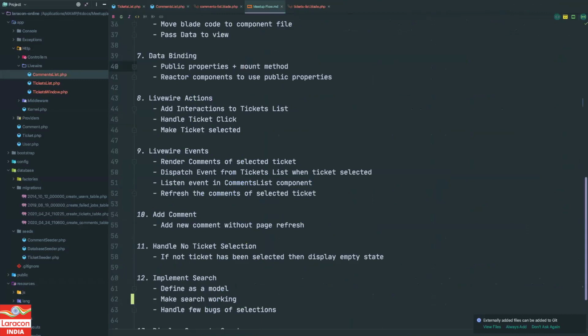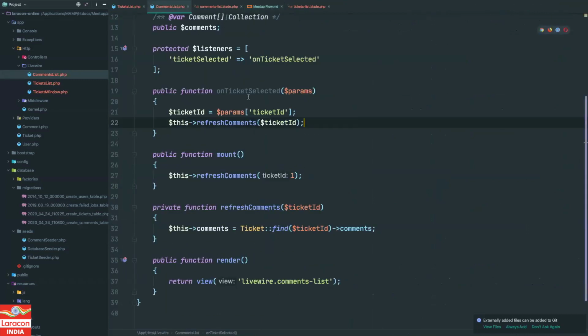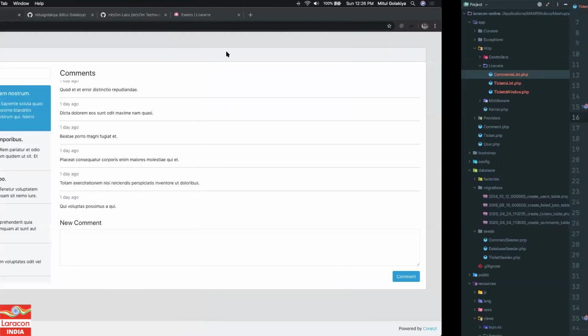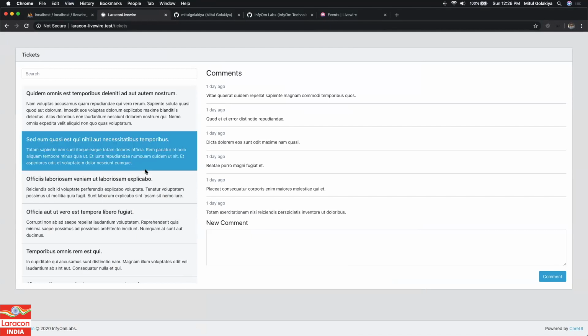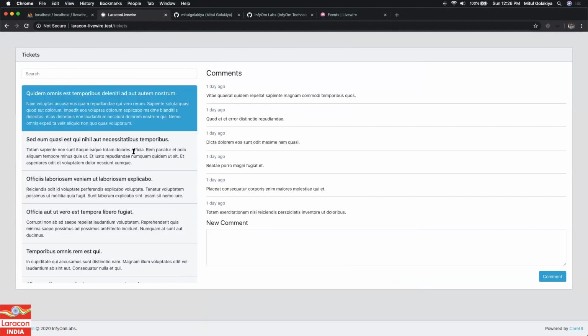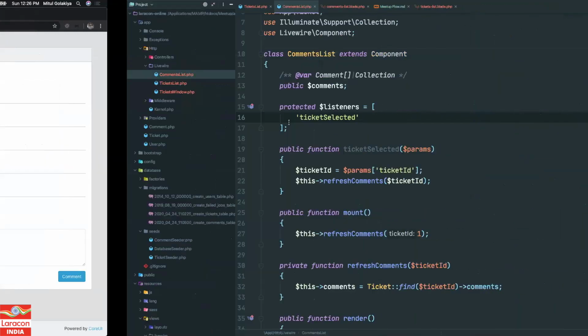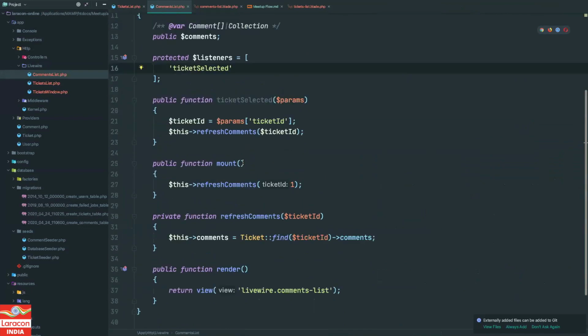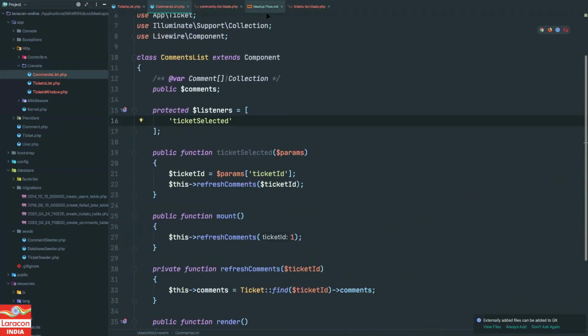One more thing, if you do not want to write this function, right, you can just name this function the same and you can remove this, right? So let's try it. Select number 2. Yes, seems working. Pretty good. So if your function name and your event name are the same, then you do not need to specify the function over here. It will take it automatically. So we are good. Move to next.